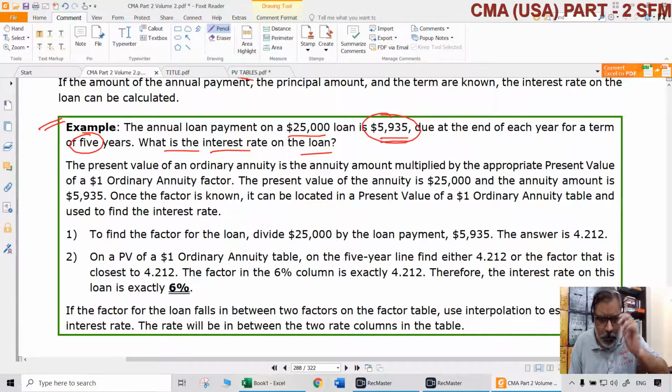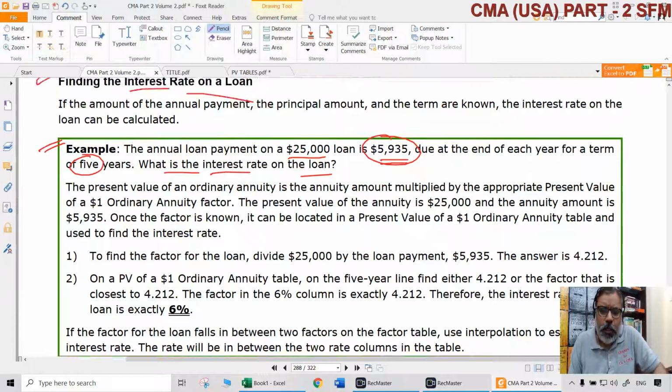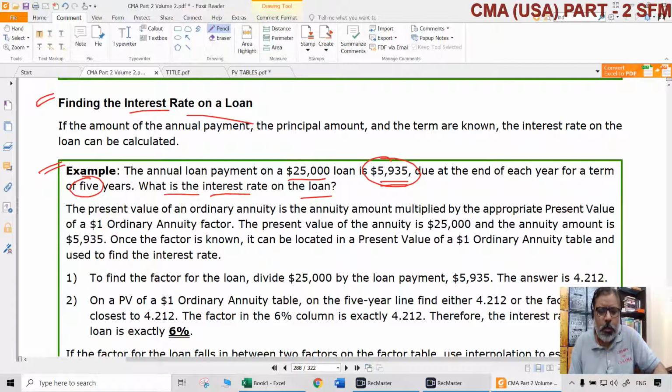So when principal amount is known, interest percentage and time period is known, we can find out the installment amount. When installment amount is known and time period is known and interest rate is known, we can find out the principal amount.